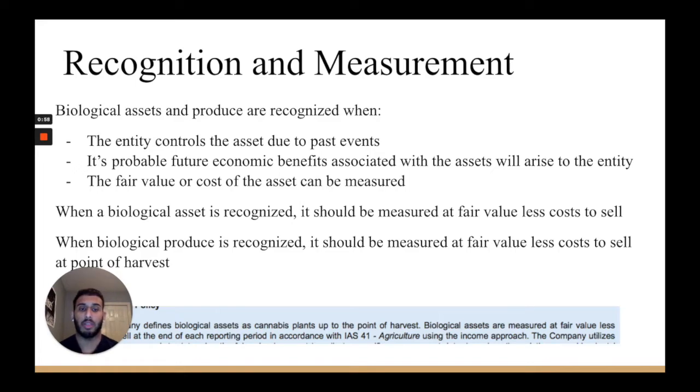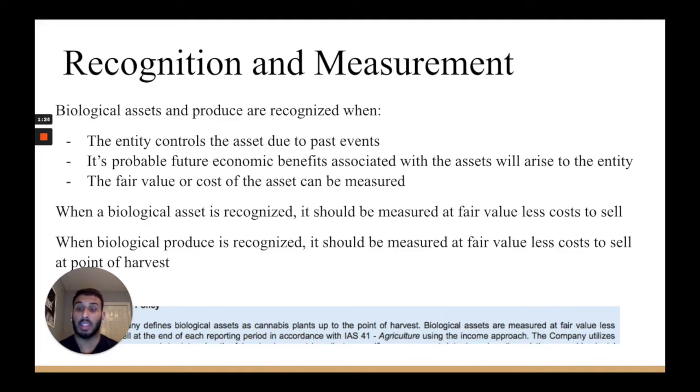So as we can see from the screenshot, just reading in the bottom, biological assets are measured at fair value less cost to sell at the end of each reporting period in accordance with IAS 41. So here, Aurora Cannabis does a good job of disclosing and showing how they are measuring their biological assets and how they are doing it in accordance with IAS 41. This is the reasoning as to why I've provided it.